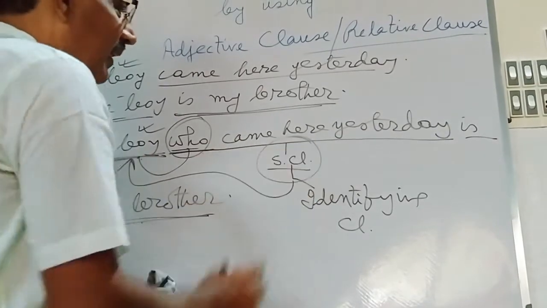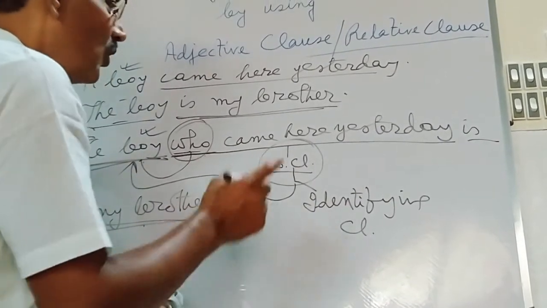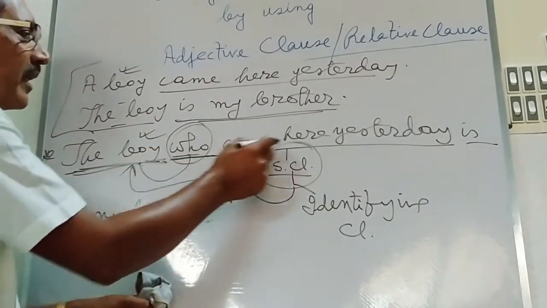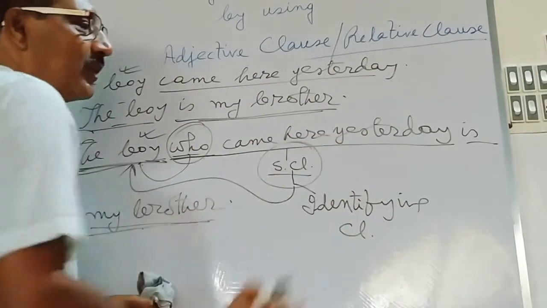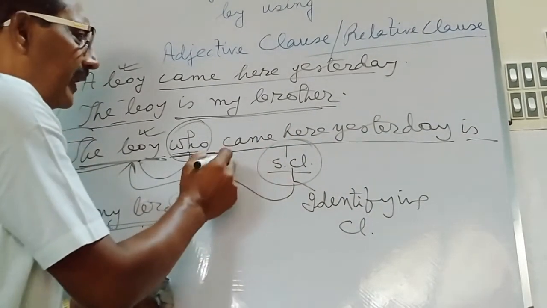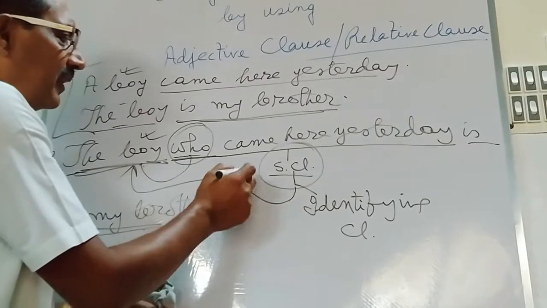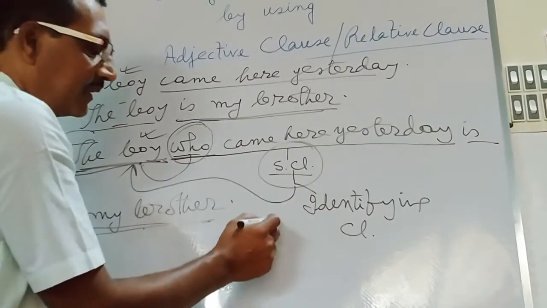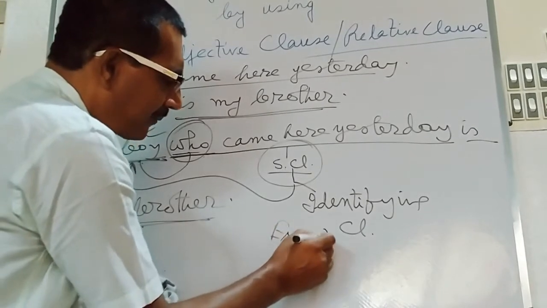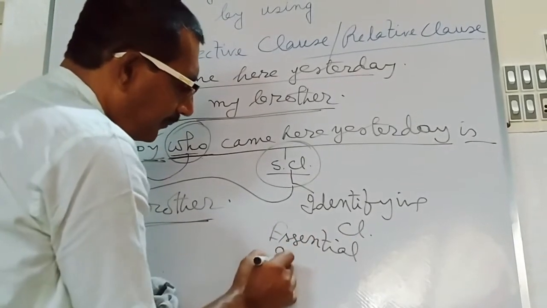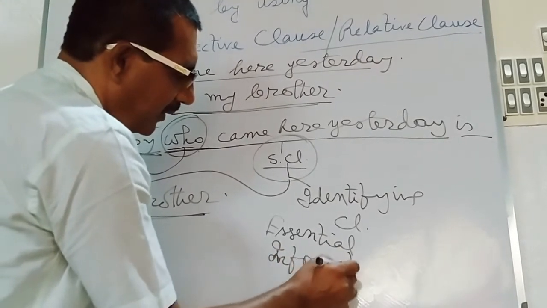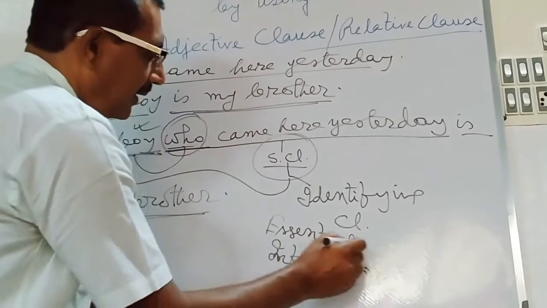In the identifying clause, you have seen that no commas are used here. Here, the boy who came here yesterday, no commas are used in this sentence. Here in the identifying clause, it supplies essential information.